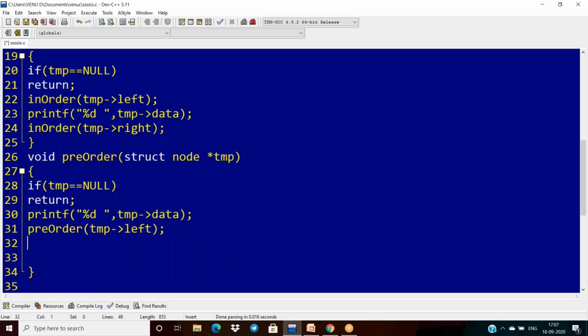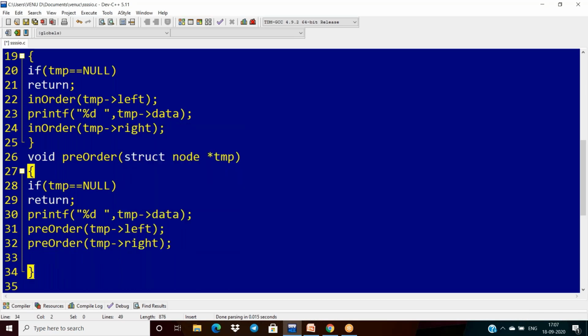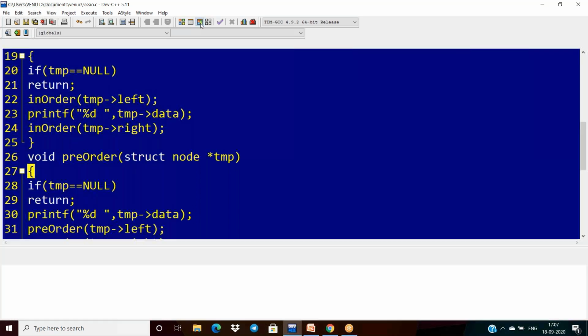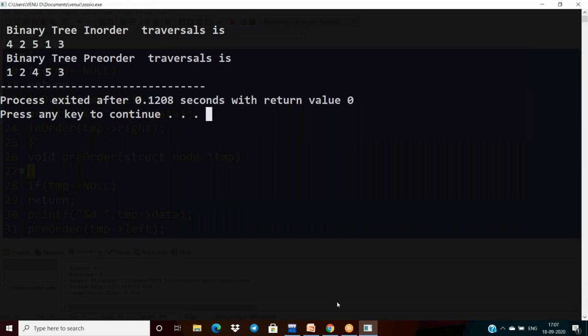Similarly, after this, we have to go root, left, to right, so again I'm taking the right pointer. That's all. And this is about pre-order. So pre-order means first root, second left and right. If left is again a subtree, call the same procedure. Let us verify. I'm getting 1 2 4 5 3.